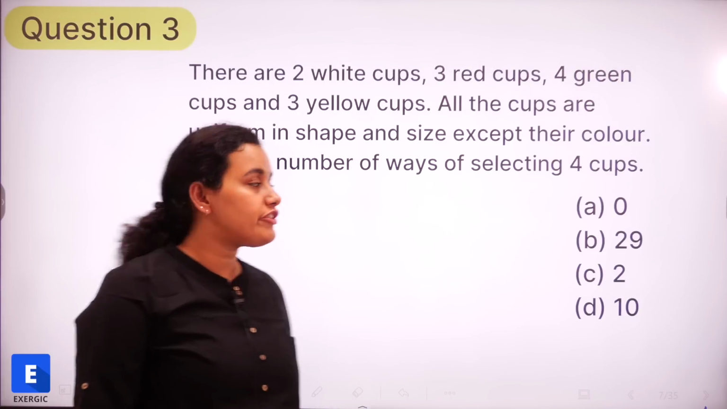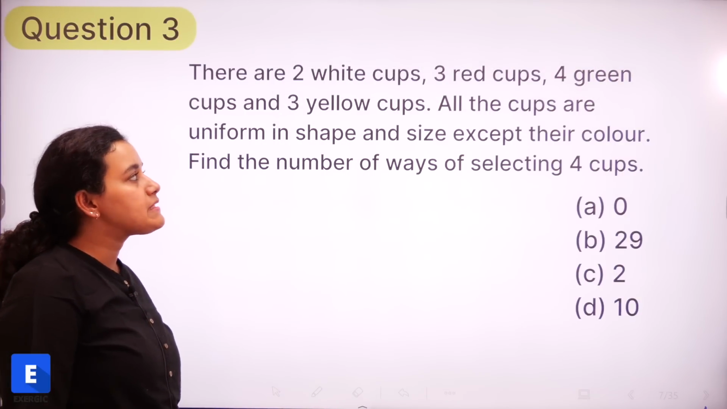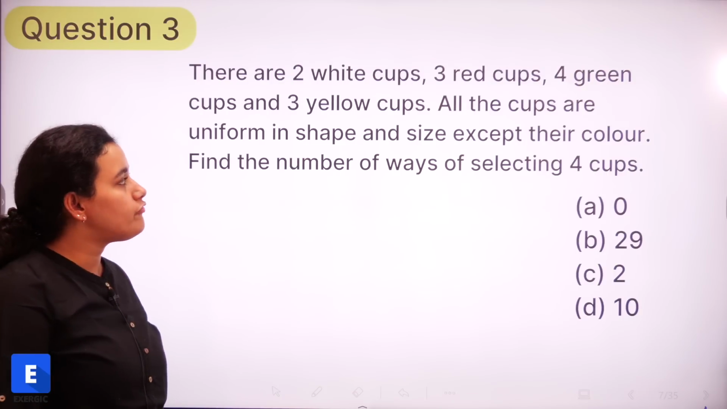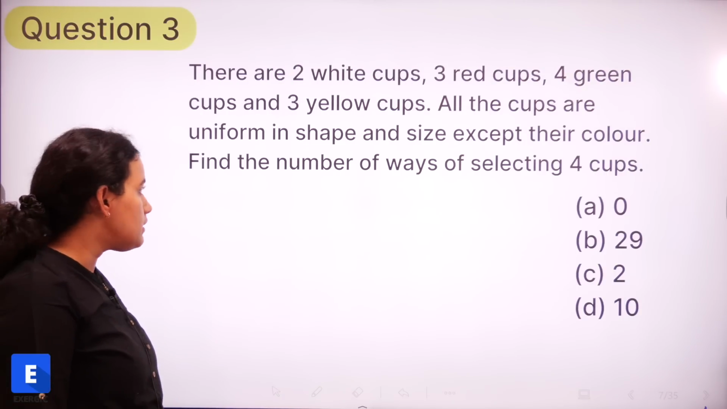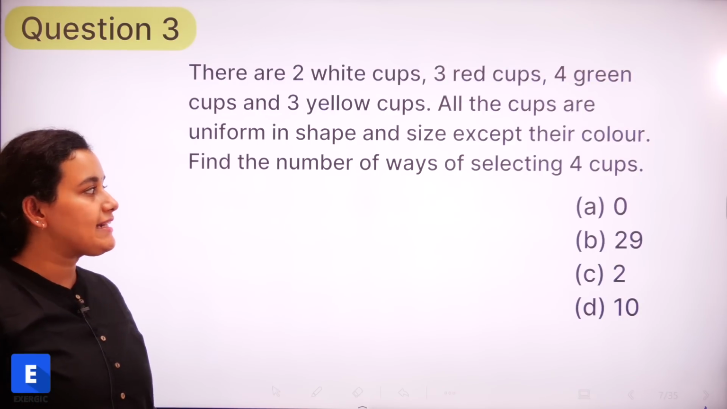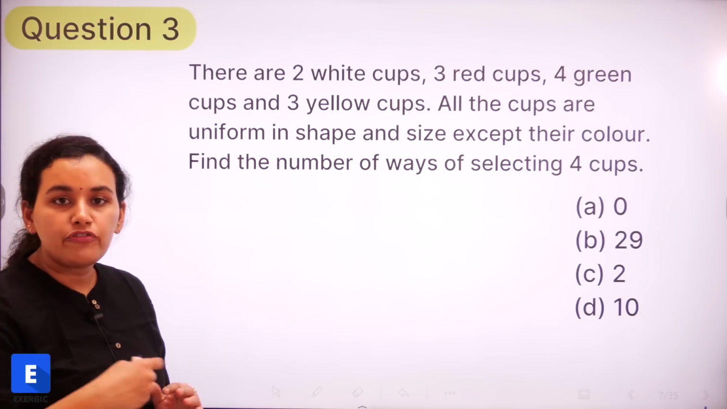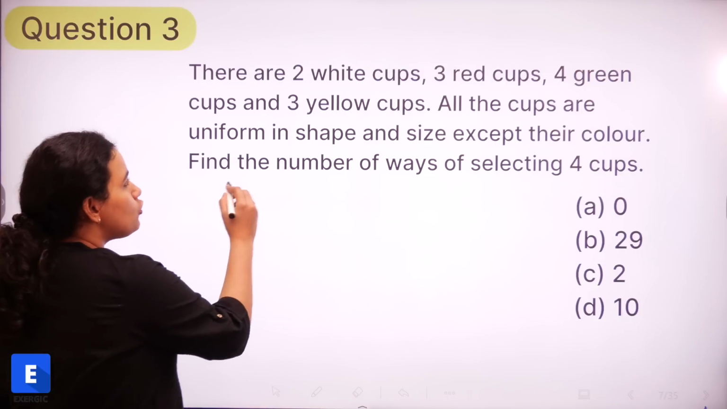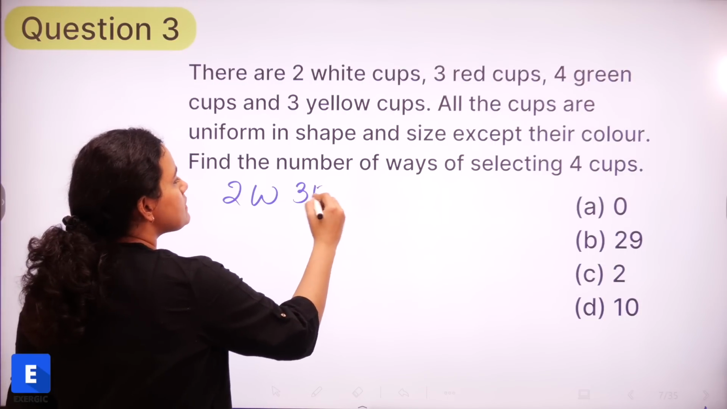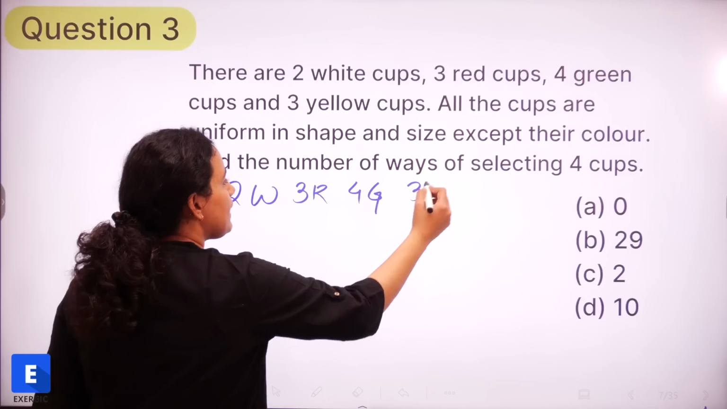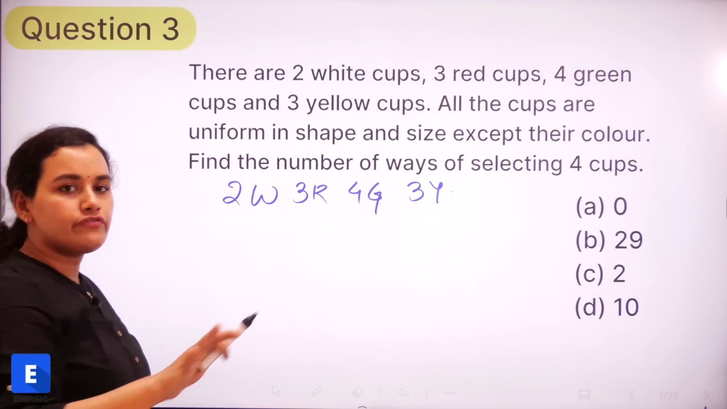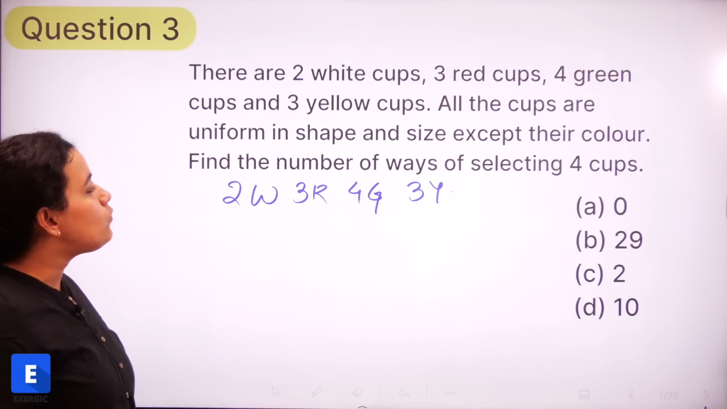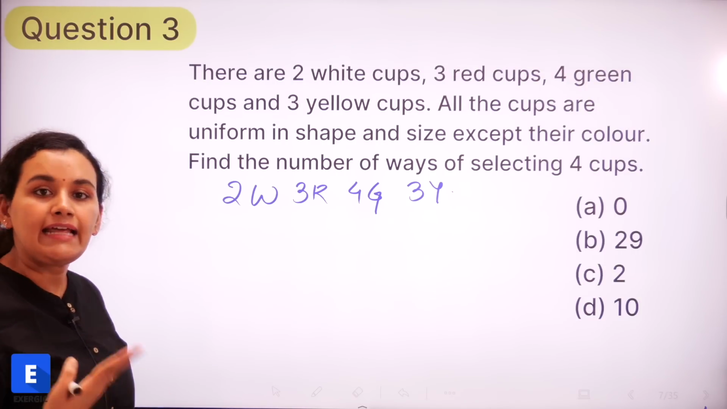So the last question for today. There are 2 white cups, 3 red cups, 4 green cups and 3 yellow cups. All the cups are uniform in shape and size except their color. So find the number of ways of selecting 4 cups. Before going ahead, let us try to understand exactly what is being asked. We have got 2 white cups, 3 red cups, 4 green cups and 3 yellow cups, and they are saying that all of the cups are the same except for their color. So the only difference is in the color. And what is the number of ways in which we can select any 4 cups?